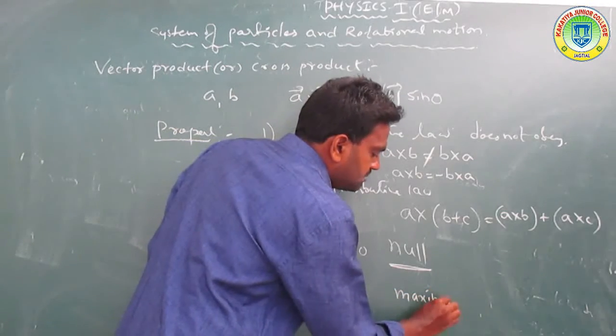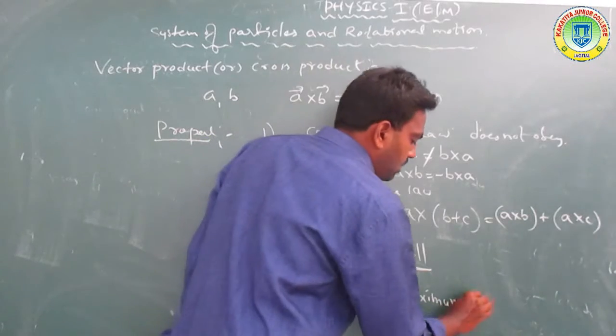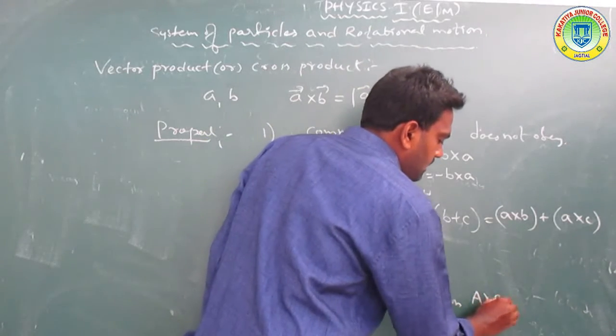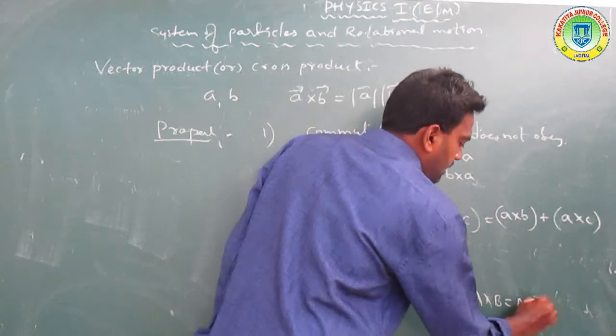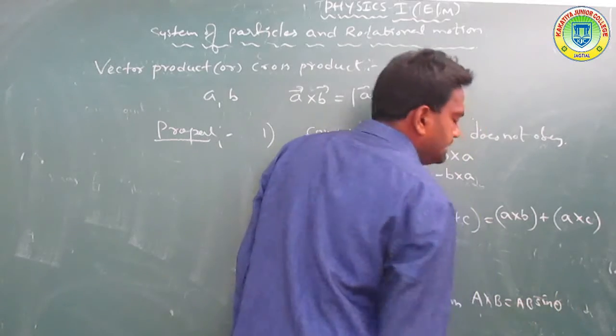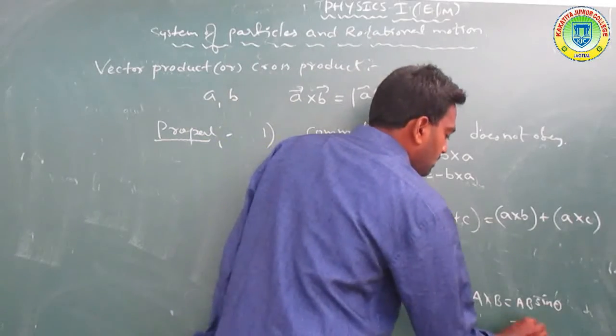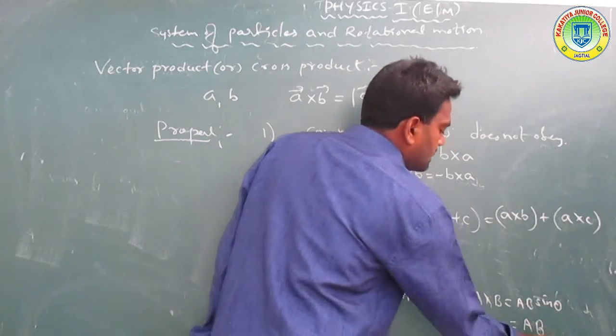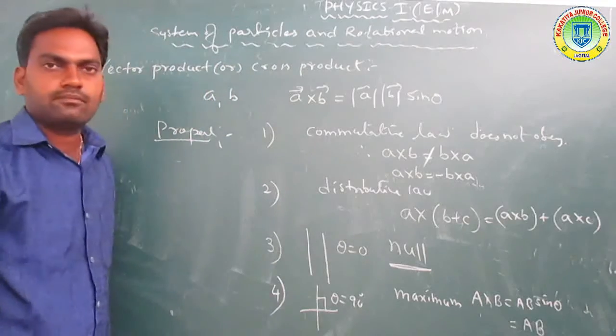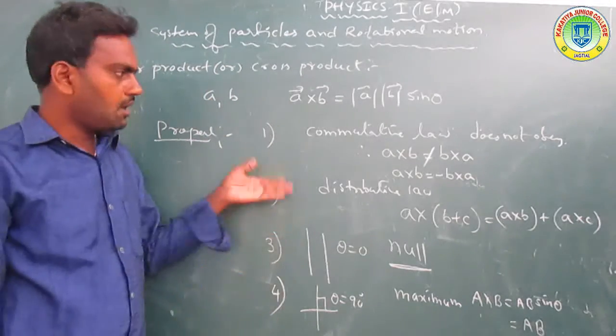A cross B is equal to AB sin theta, with theta equal to 90 degrees, and sin 90 is equal to 1. So it is equal to AB, which is the maximum. Got it? So these are our properties.